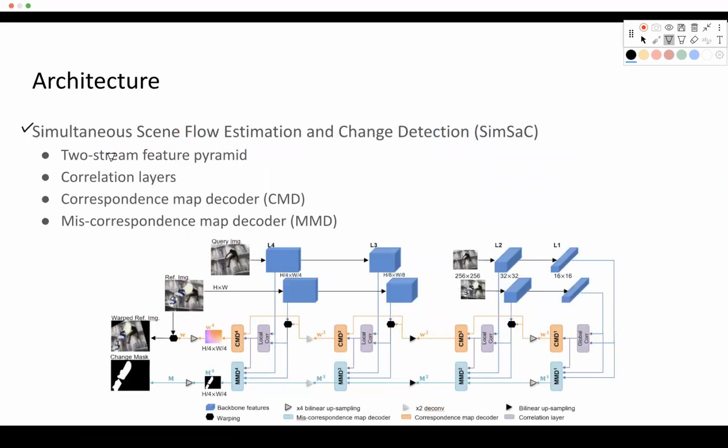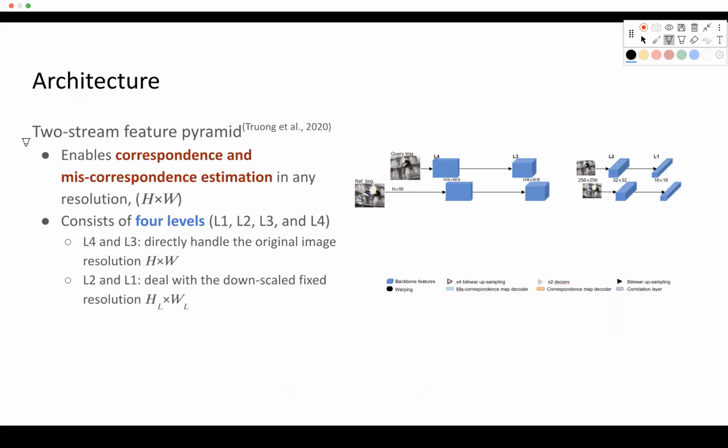Our simultaneous scene flow estimation and change detection architecture has four major components. And the first component is the two-stream feature pyramid. It enables correspondence and miscorrespondence estimation in any image resolution, and it consists of 4 levels.